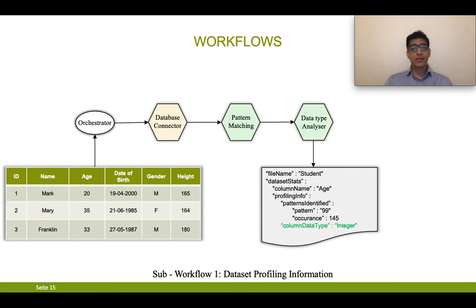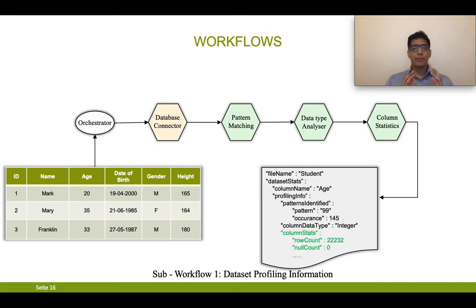The next microservice executed is the data type analyzer. It identifies the data type of that particular column. So considering the age column, it can say, based on the patterns and the occurrence, that the data type of the age column is integer.